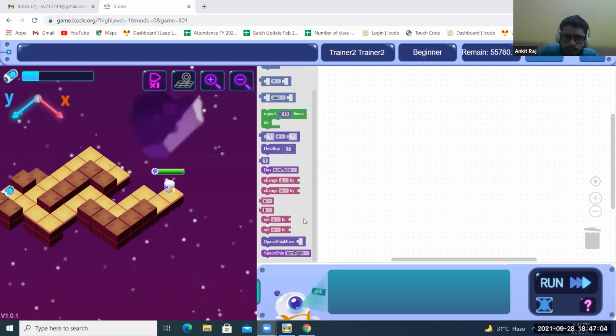Now see, we will move one step. I'll not do it, I'll just tell you how it will be. Dave is facing this side: one step, turn right, again one step, turn left, two steps, again turn right, two steps, turn left, three steps, turn right, three steps. This is the code. If you want, I'll just show you also, otherwise you'll get confused.